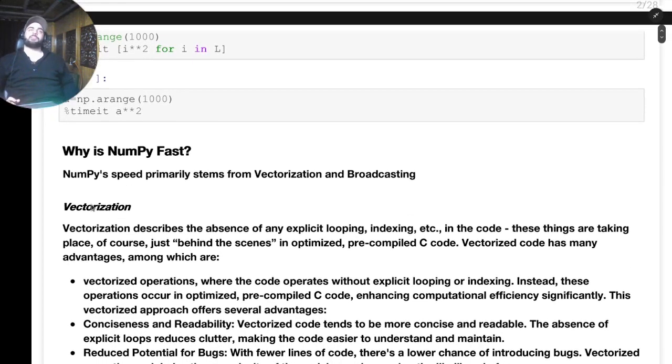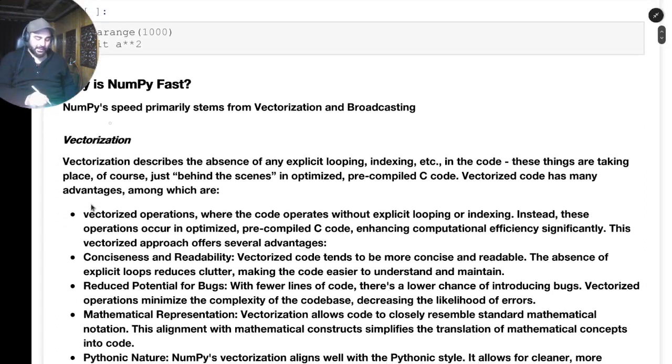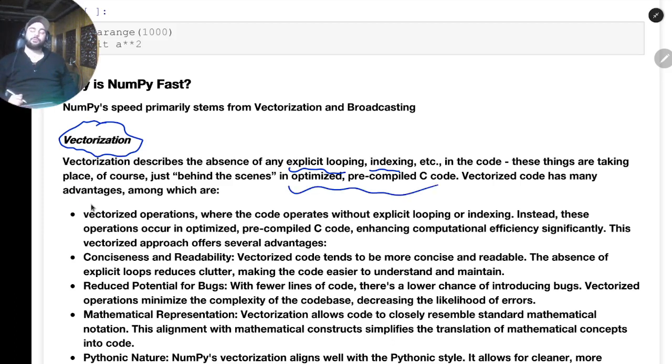So why is NumPy fast? That is the question. The first thing is the code is implemented in C. There are two very important properties that NumPy has that make it really fast. The first thing is called vectorization. So what is vectorization? Without writing explicit loops or indexing in the code, behind the scenes we take advantage of optimized, pre-compiled C code, and we don't use loops.